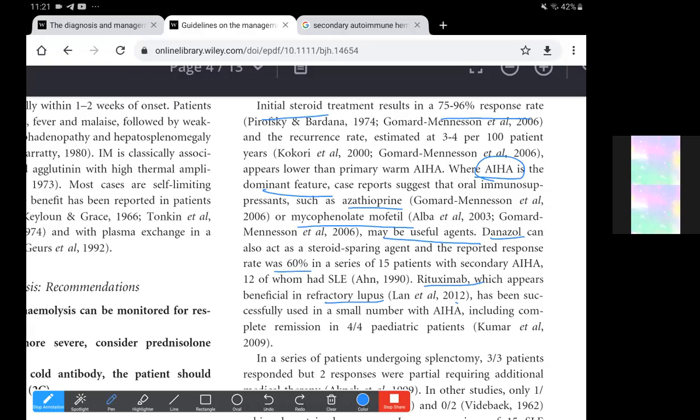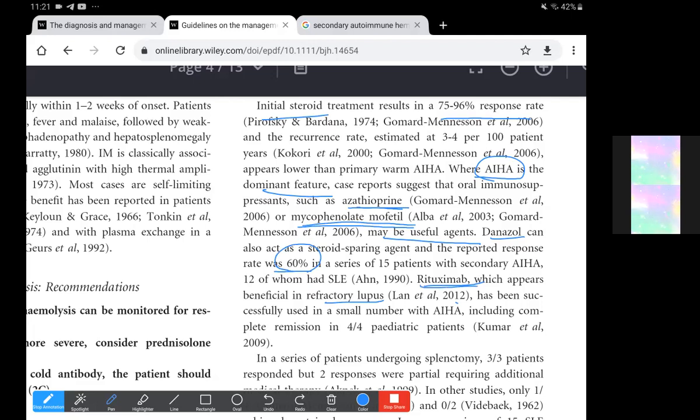So the treatment options in patients with SLE is that we could go for initial steroids, which could treat the disease as well as the hemolysis. And if hemolysis is the more dominant component, then we can go on with azathioprine or mycophenolate mofetil. And in those patients, danazol may also act as a steroid sparing agent, with a response rate of 60% in patients with secondary autoimmune hemolytic anemia. And rituximab may also be considered here.